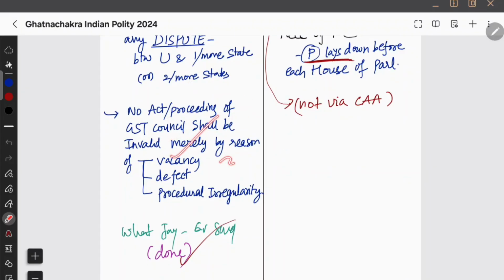Okay. And one more thing you need to note is that no act or proceeding of the GST Council shall be invalid merely by reason that there is a vacancy. Let's say there is a vacancy, then you cannot say that the decision of the GST Council is invalid. No, you cannot tell that. So that's what it is.